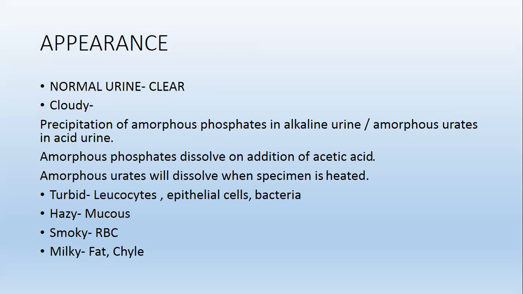Turbid urine is present in cases where leukocytes, epithelial cells and bacteria are present in the sample. Hazy urine is present when mucus is present in the urine. Smoky appearance will appear when RBCs are present in the sample. And milky urine is present when chyle and fat are present in the sample.